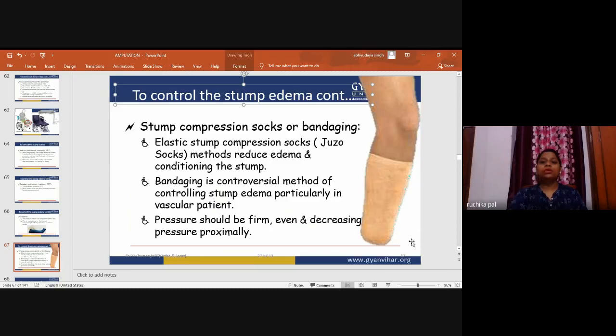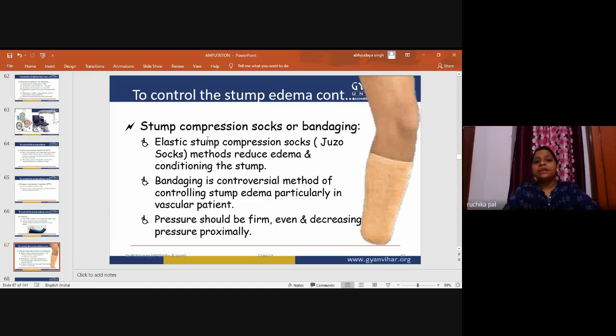Now, stump compression socks or bandaging. These are the things which we apply after the amputation. This picture is of the Villoni amputation. Stump compression, socks or bandaging. Elastic stump compression socks, Zuzo socks. These are very famous. These are called the Zuzo socks. These are the elastic stump compression socks.